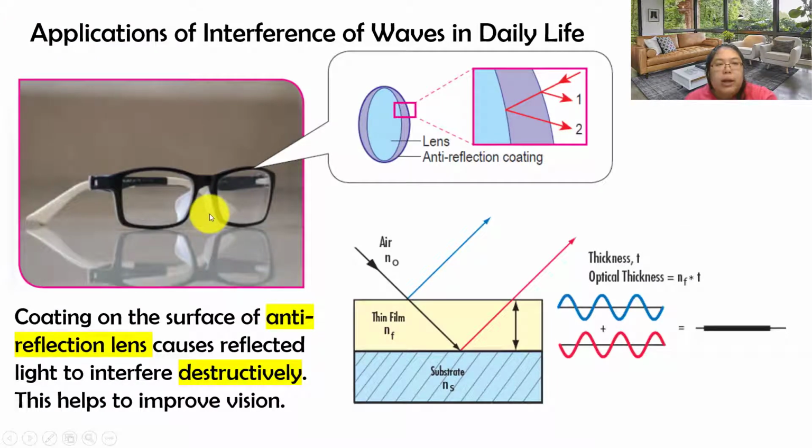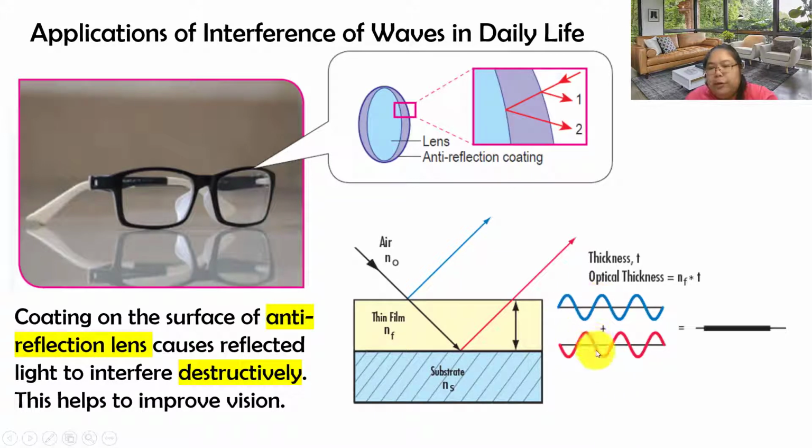Another one is a coating on the surface of anti-reflection lenses that causes the reflected light to interfere destructively. Also the same, to interfere destructively. So this can improve your vision. See the diagram here. This one is a lens, and this is the anti-reflective coating. It means the light will reflect one time, then reflect a second time. When it reflects the first time, the wave pattern becomes like this. When it reflects another time, the pattern is another shape. So you can find it.